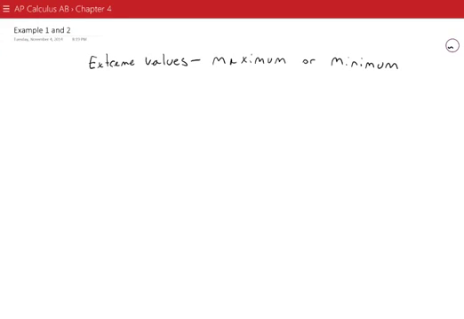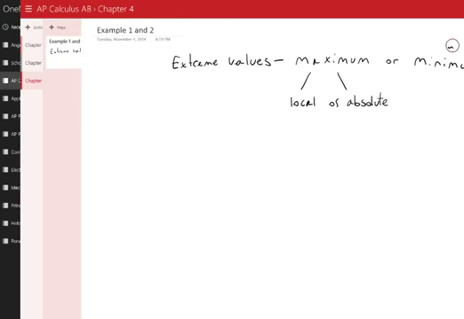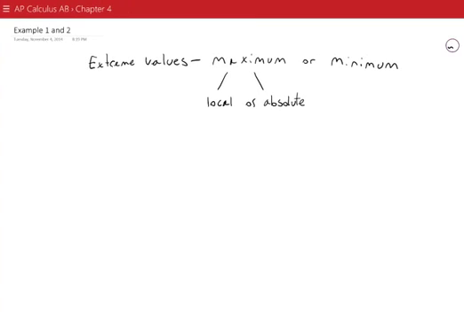And of those two types of extreme values, they could be designated as a local maximum or an absolute. Same thing for the minimum. So the minimum could be a local or an absolute.